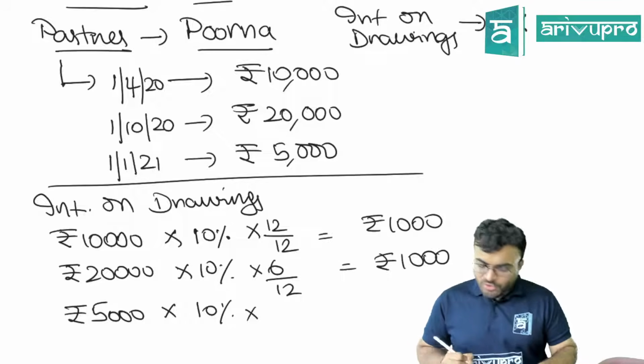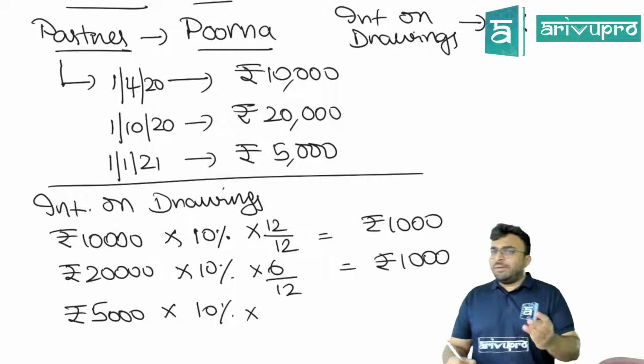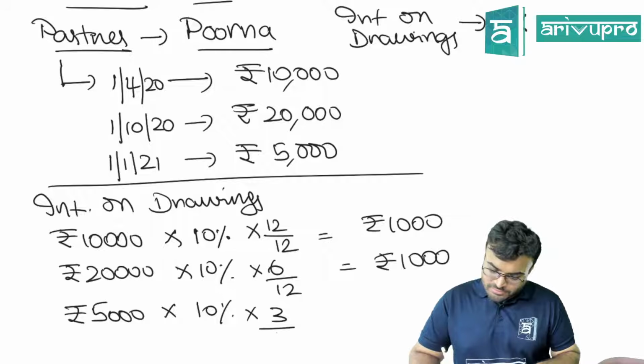10% into 1/1/2021. So how many months in this year? 3 months.